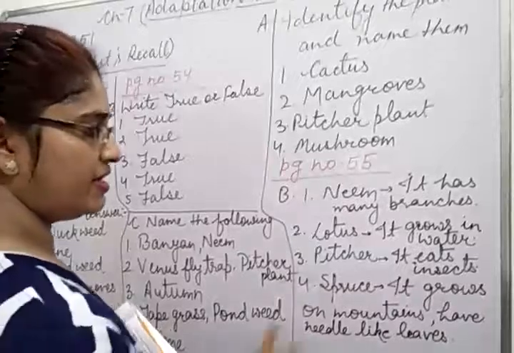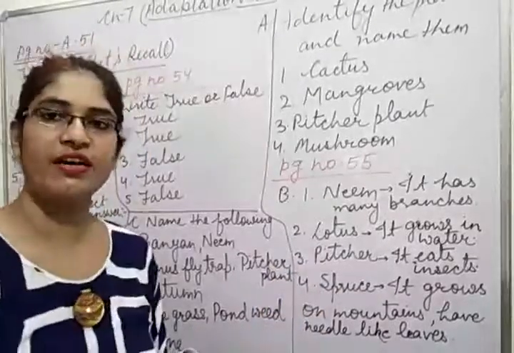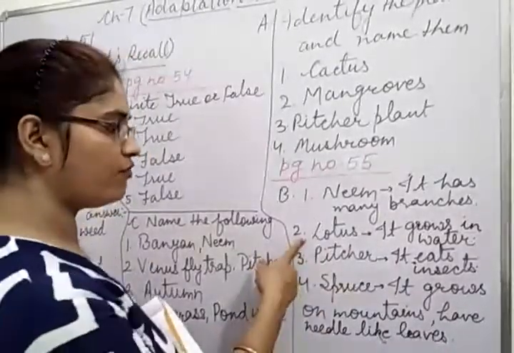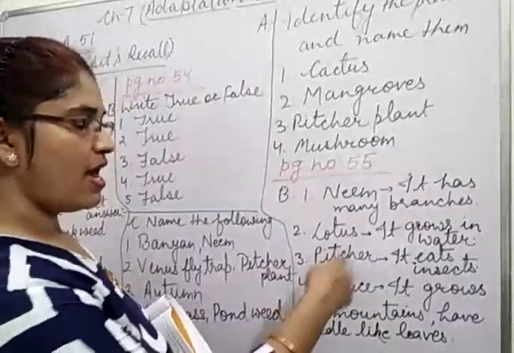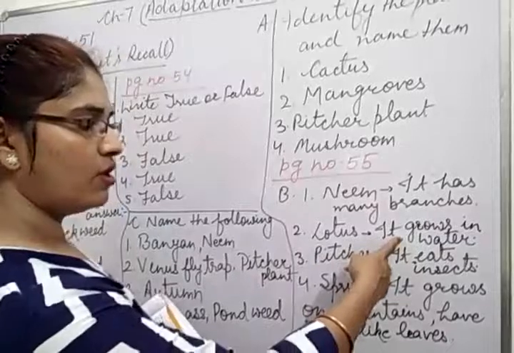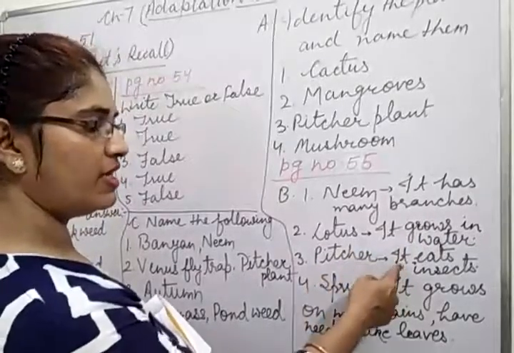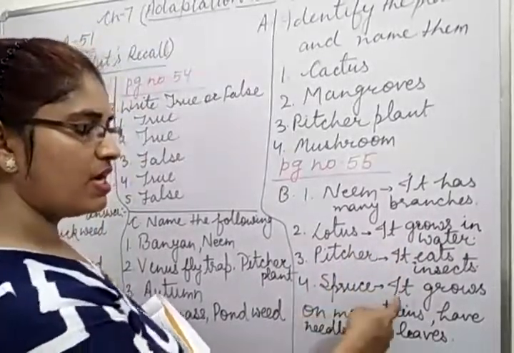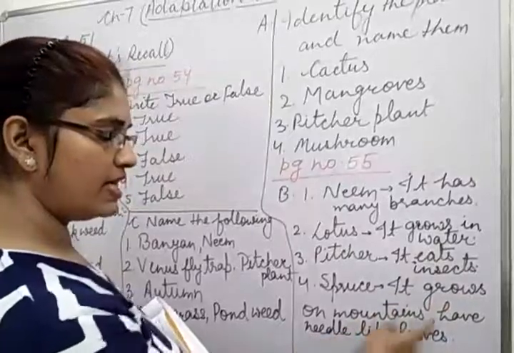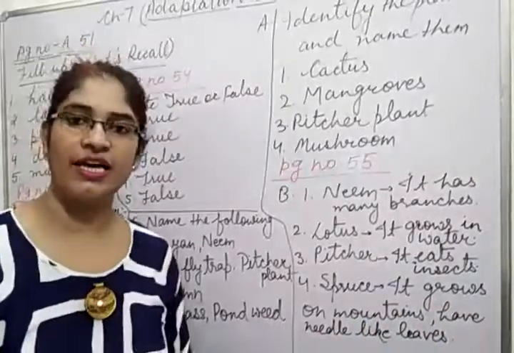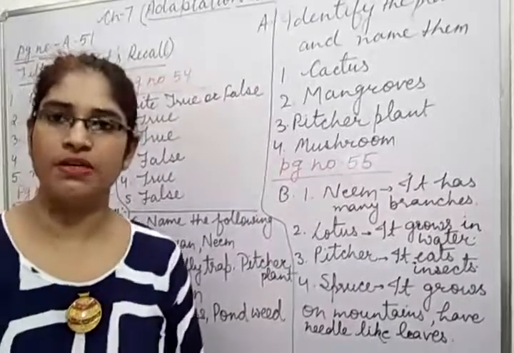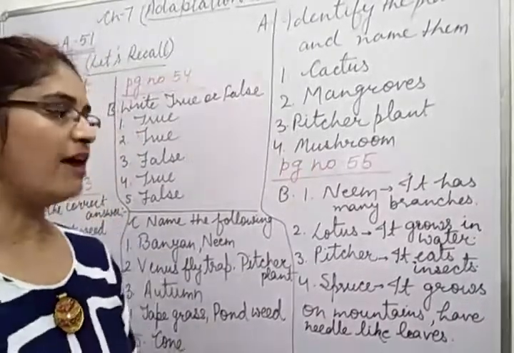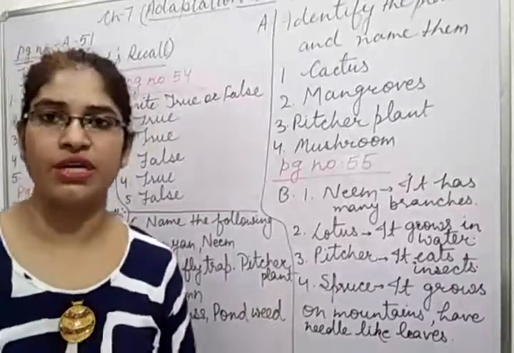You will find these 3 words. आपको मिलेंगे ग्रिड में जो आपको find out करने हैं. What did you find? Lotus, pitcher and spruce. And you will write the feature of it also. It grows in water. Pitcher, it eats insects. Spruce, it grows on mountains. Have needle-like leaves. So children, these are the exercises of chapter 7, and you have to learn it also after doing it. Thank you.